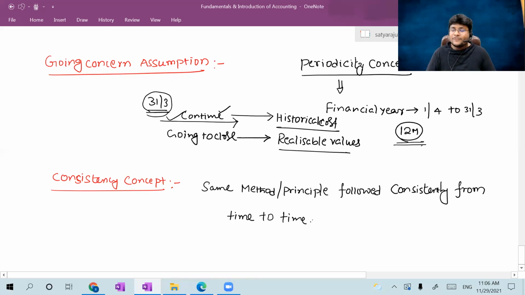So again, the basic principle is telling you that while drafting the accounting treatment, you should be a little cautious: in the previous period, which policy was adopted, the same policy you have to adopt in the current accounting period as well. These all give the basic structure of how you should follow accounting practice. That's why they are known as GAAP.